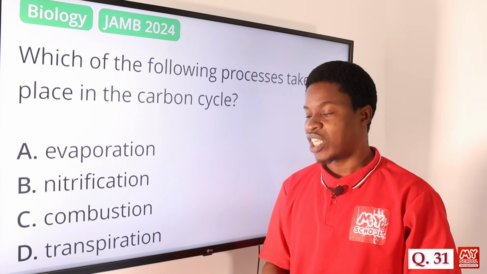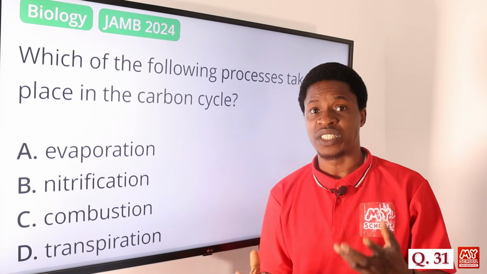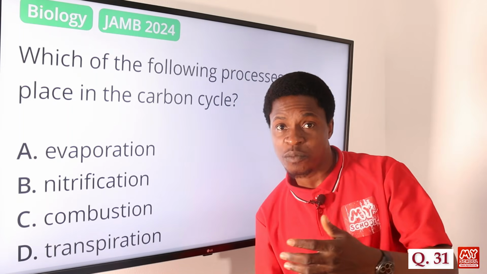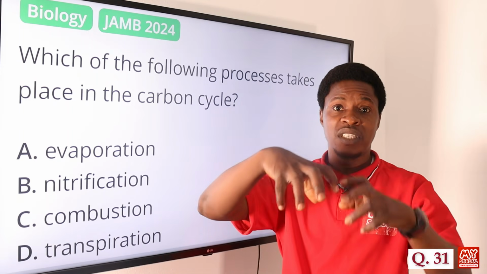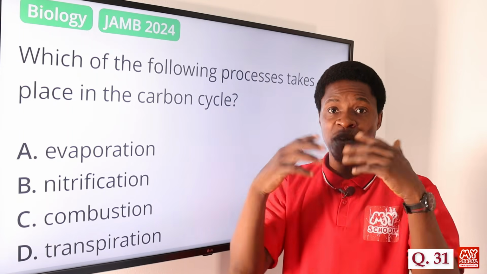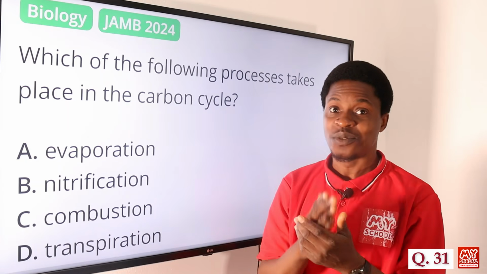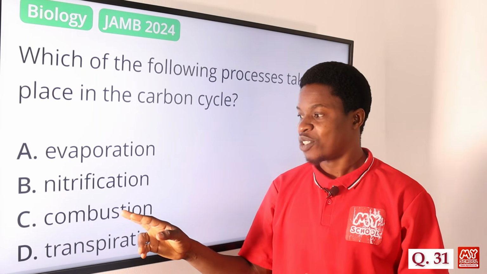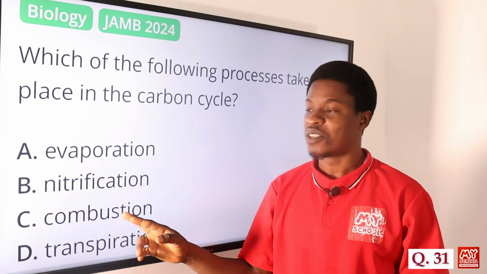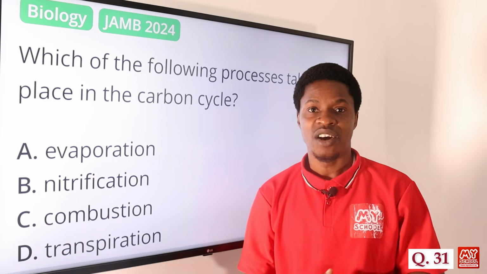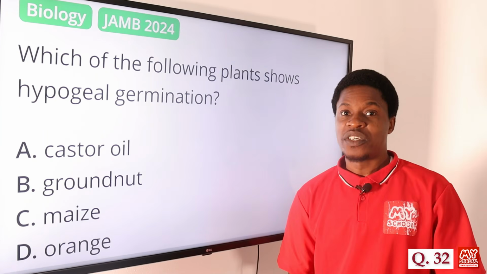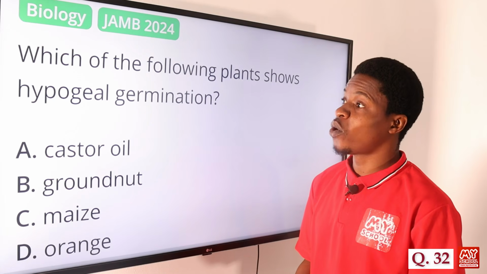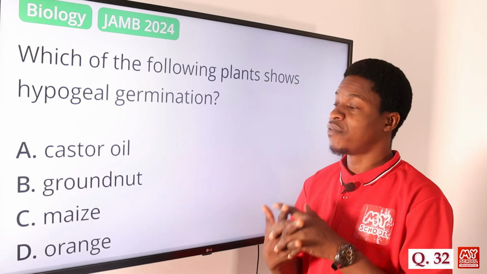Option D says transpiration. Of course, transpiration has to do with water loss, from the root moving to the leaf by vapor. It is vaporized, so that has to do with water too, not carbon. So options A, B and D are eliminated, so we are left with option C as the correct answer. On to question 32 now. Which of the following plants shows hypogeal germination?